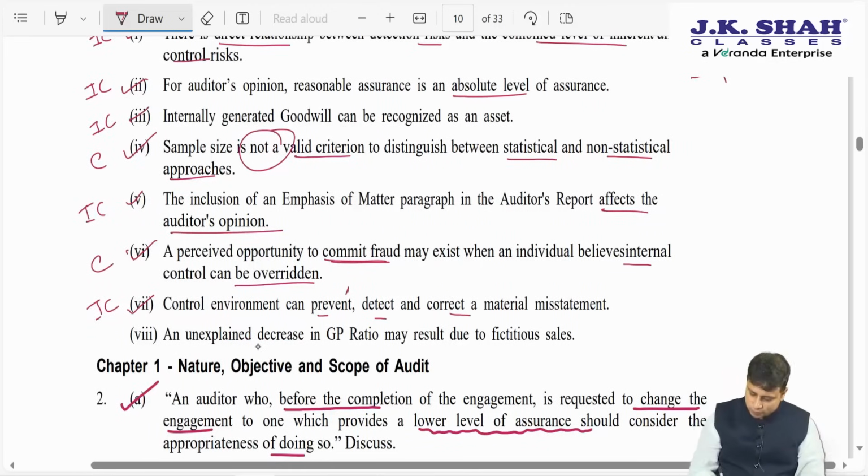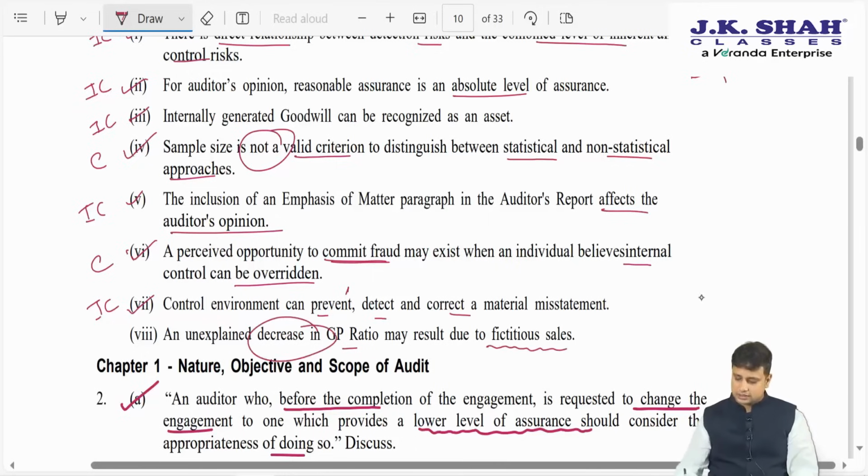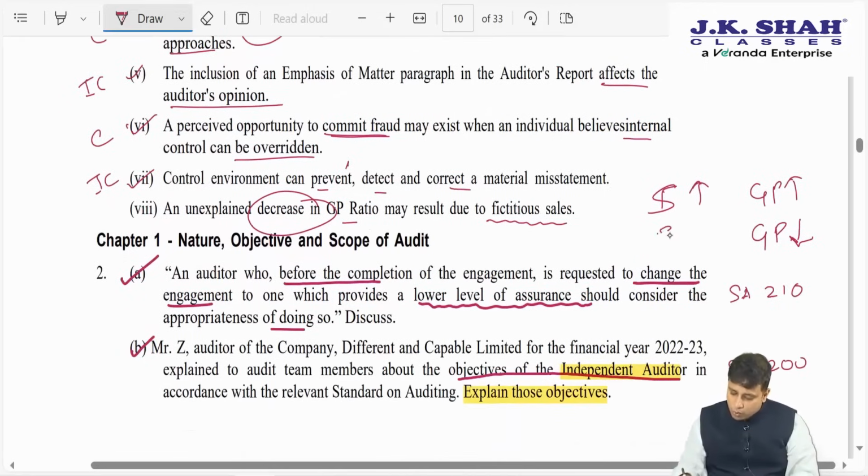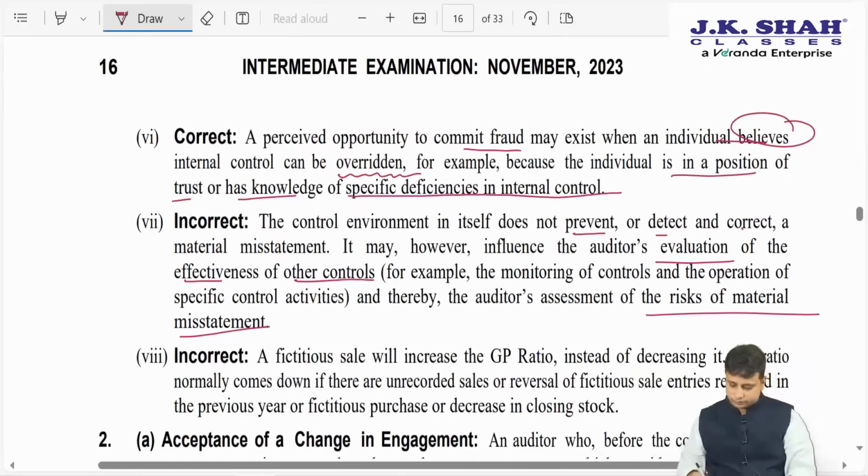Last, unexplained decrease in GP ratio may result due to fictitious sale. They are saying decrease. See, if I show fictitious sale, if I increase the sale, GP ratio must increase, right? Now, I am saying GP ratio is decreasing. Will this be due to fictitious sales? No. If I want to reduce the GP ratio, then I may have to omit the sales. So, again, the answer here is incorrect.